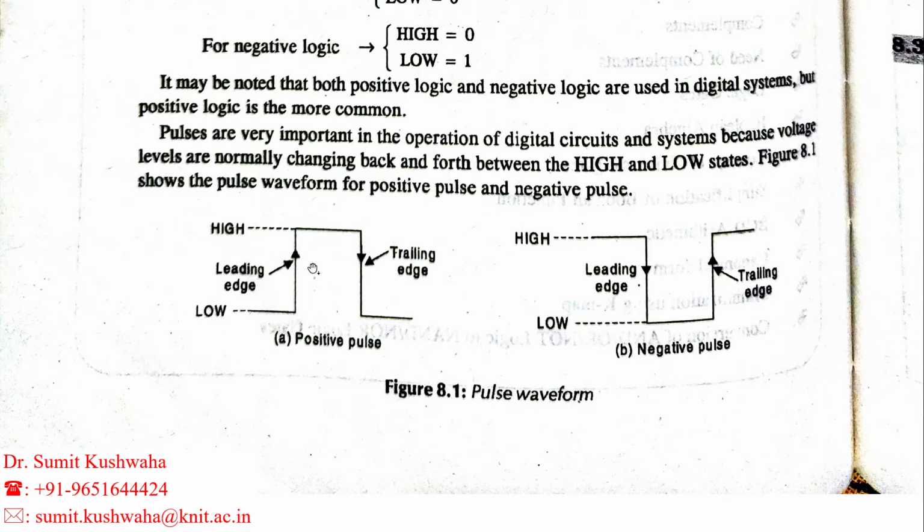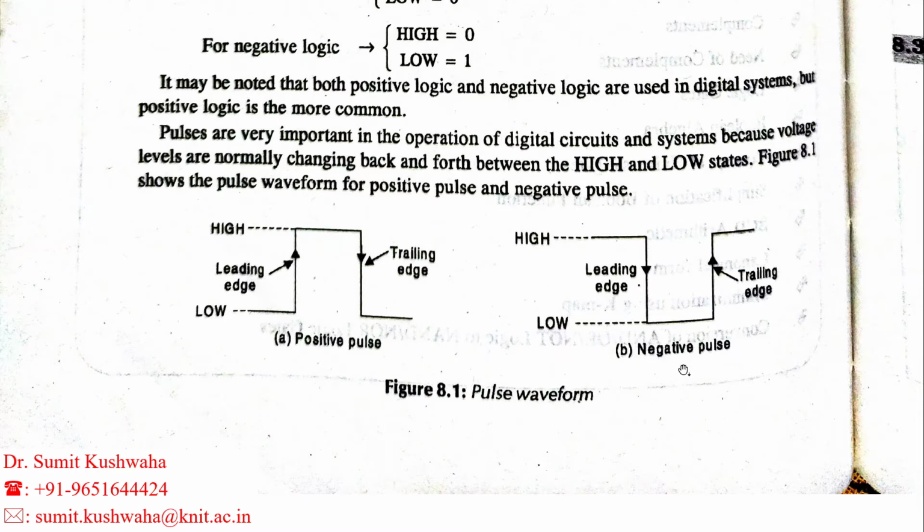But see here, this arrow is in the upward direction, so this edge is called the leading edge. And where the arrow direction is downward, this edge is known as the trailing edge. So remember these terms.